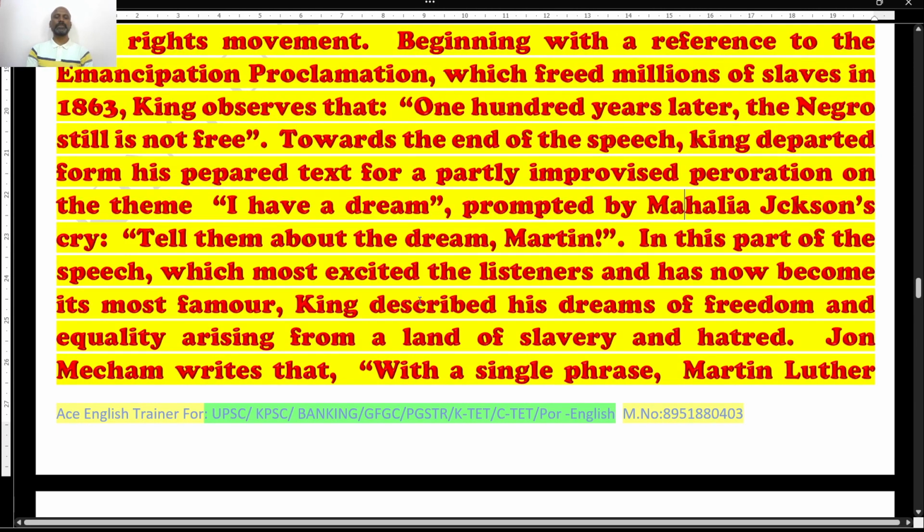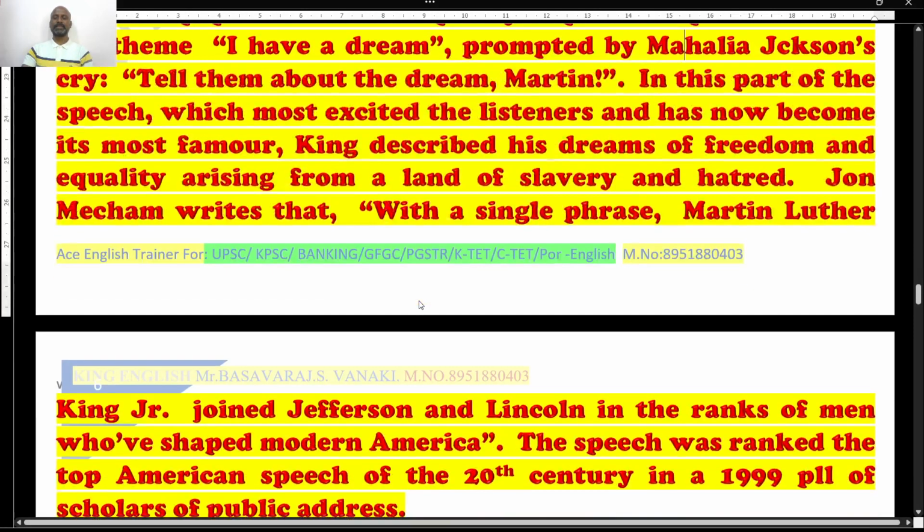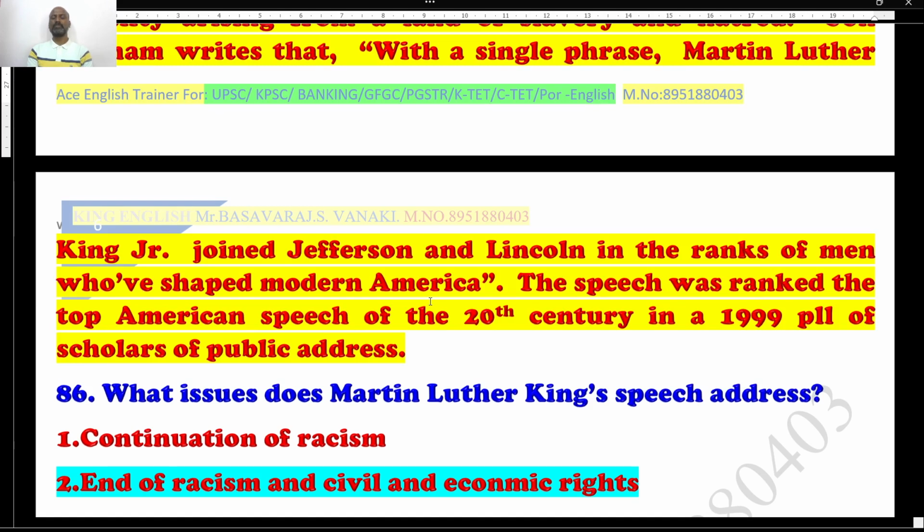In this part of the speech, which most excited the listeners and has now become its most famous, King described his dreams of freedom and equality arising from a land of slavery and hatred. John Mackham writes that with the single phrase, Martin Luther King Jr. joined Jefferson and Lincoln in the ranks of men who have shaped modern America.